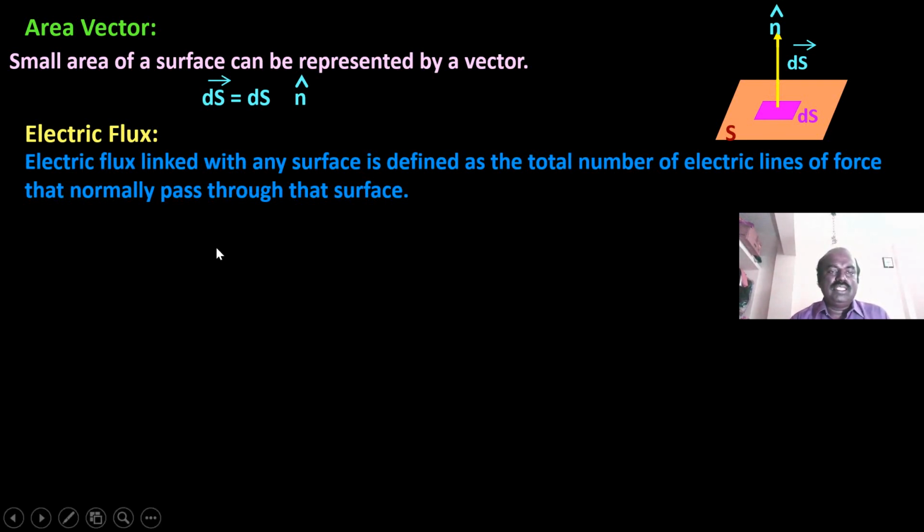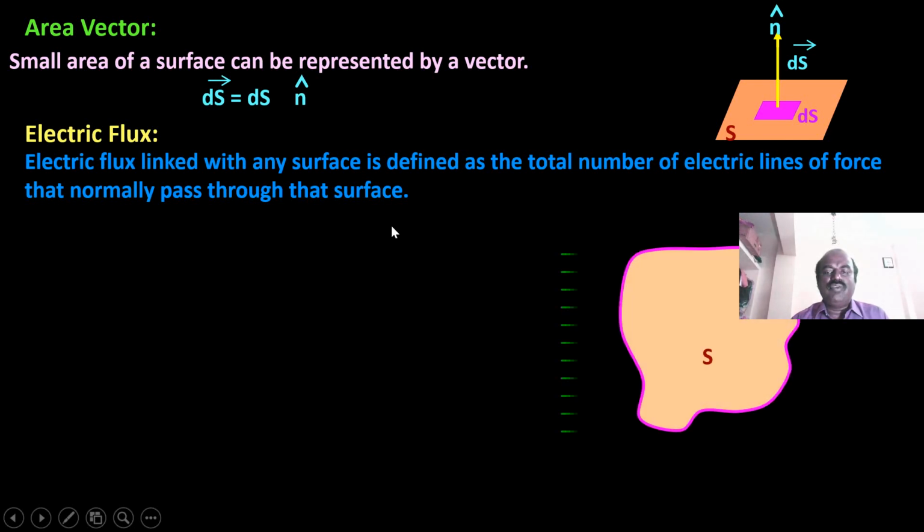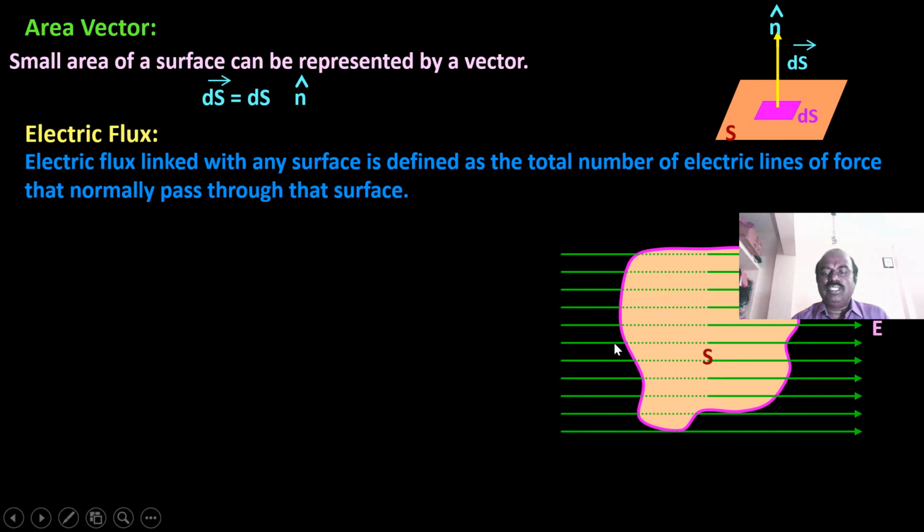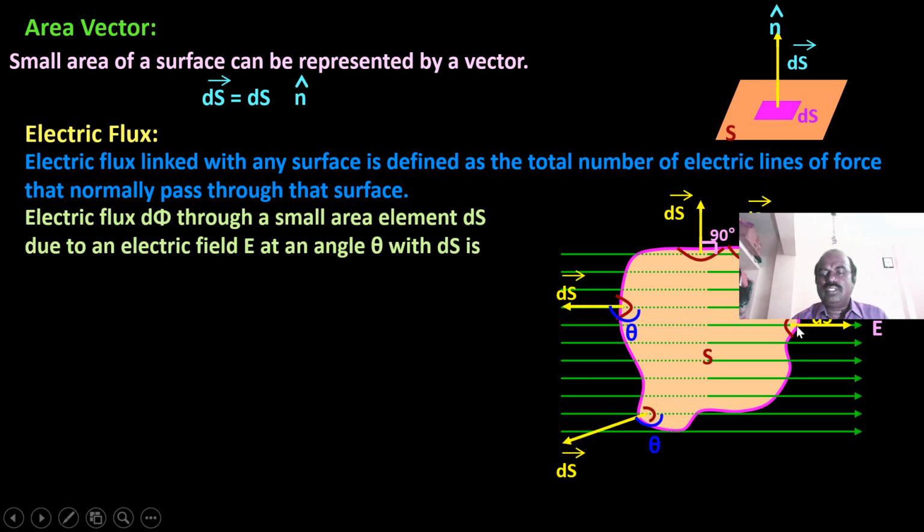Electric flux linked with any surface is defined as the total number of electric lines of force that normally pass through that surface. Now we have the surface S in a uniform electric field E. Here we have surfaces at different angles. First, the small surface dS is along the electric field. Here the surface makes an angle theta, and here this surface makes an angle of 90 degrees. Similarly, in different angles we have the diagrams.